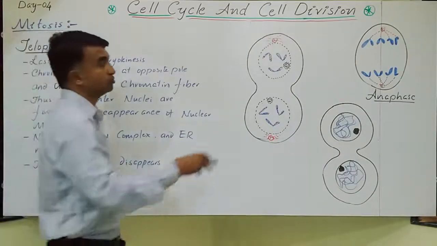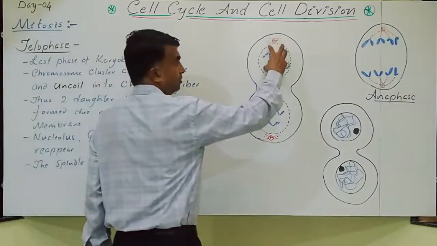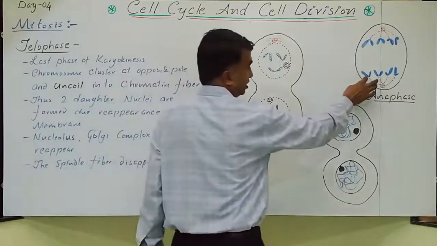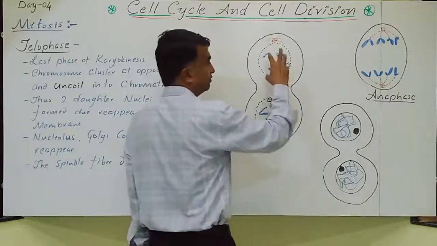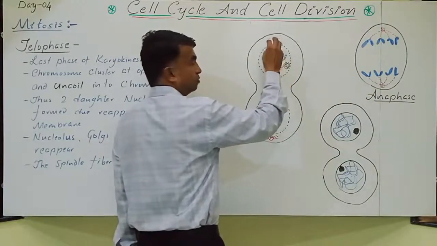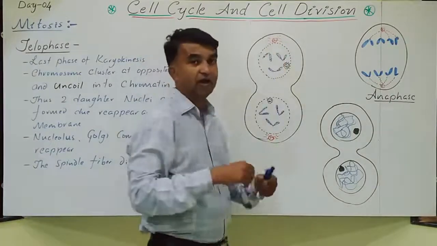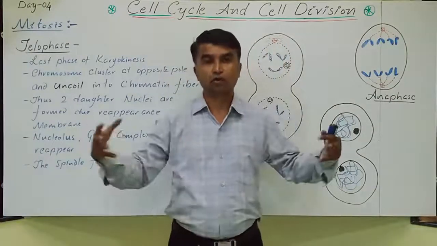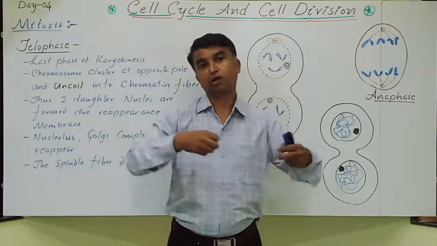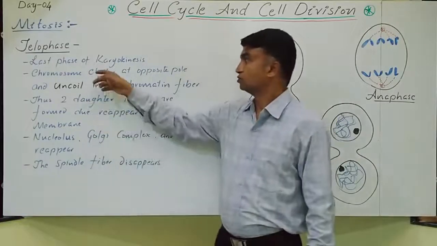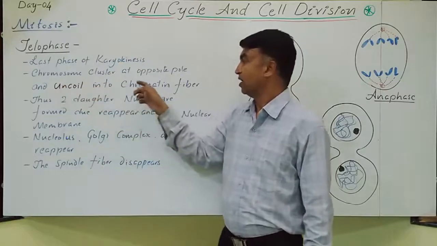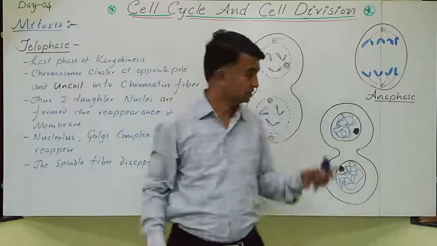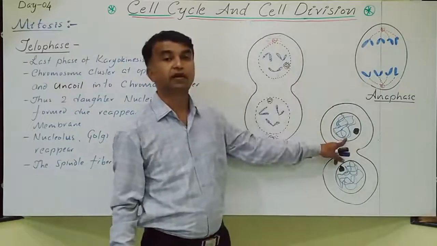So all the chromosomes come and gather at the opposite pole. When you take the thickness of the chromosome in the anaphase, it is a little bit thicker, condensed. In telophase, when the chromatids reach the opposite pole, decondensation starts again. After coiling into a condensed structure, uncoiling starts again. So the chromosomes cluster at the opposite pole, start uncoiling and chromatin fibers form.